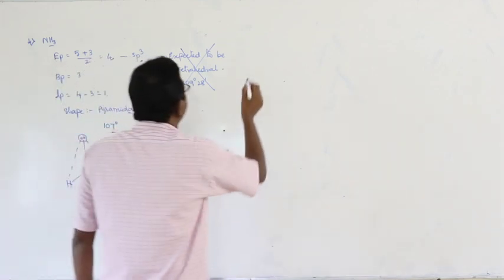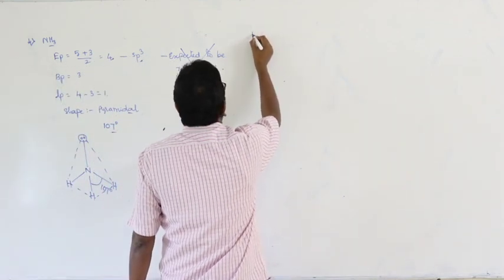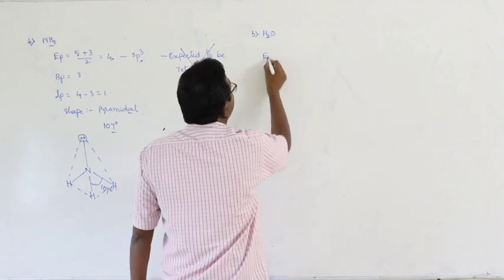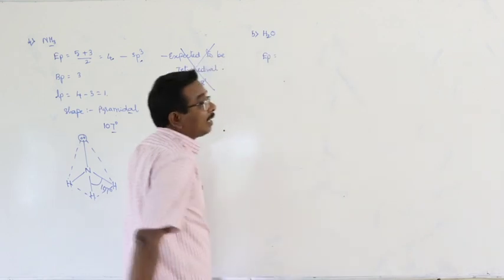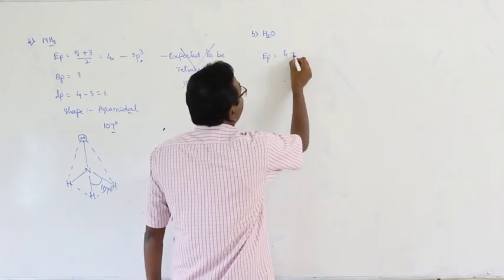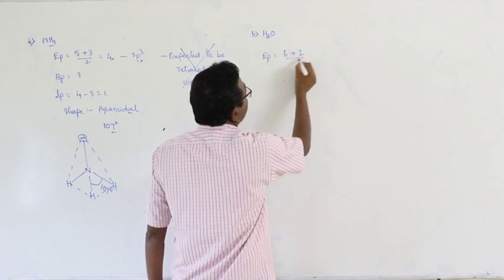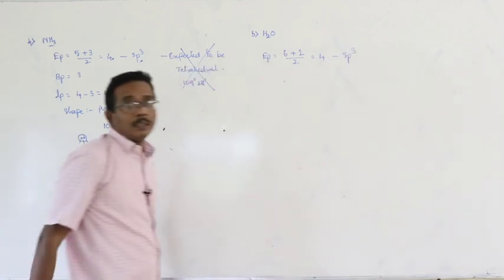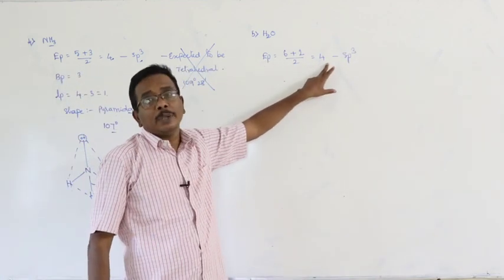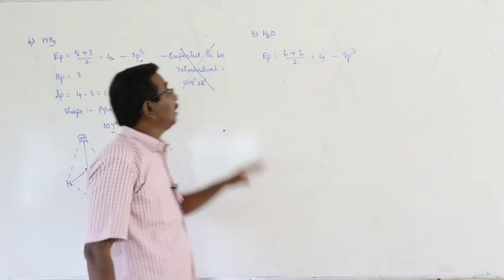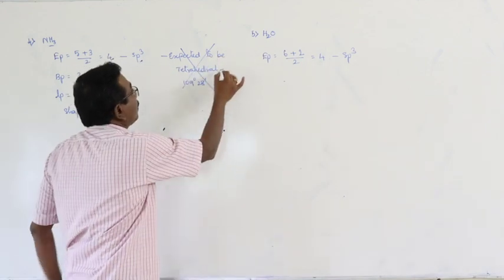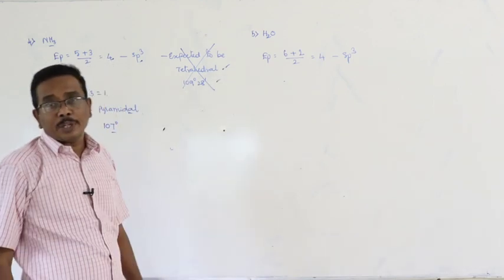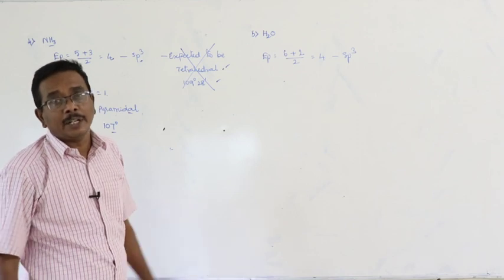Another important example is water. Number of electron pairs in the valence shell of the central oxygen atom: group number 6, number of monovalent atoms 2. (6 + 2)/2 is equal to 4. sp3. Based on the number of electron pairs and the type of hybridization, the shape of the water molecule is expected to be tetrahedral and the bond angle should be 109 degrees 28 minutes. But that has not happened.